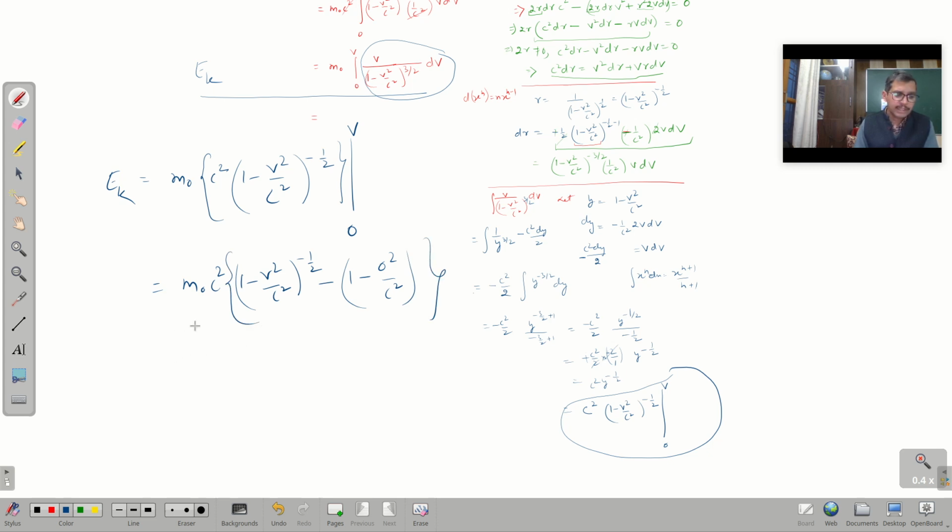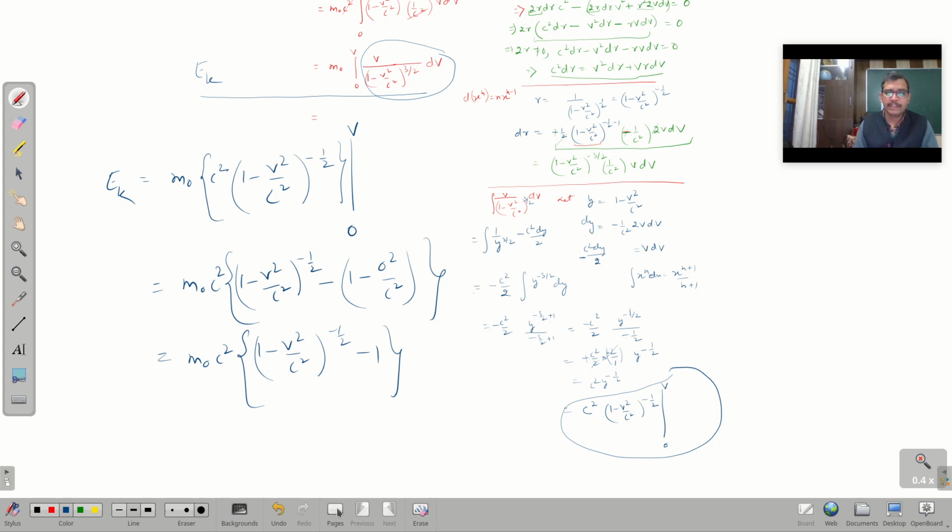So what we are getting here is m naught c square times 1 minus v square over c square raised to power minus 1 by 2, then minus 1. That's what we are getting here.